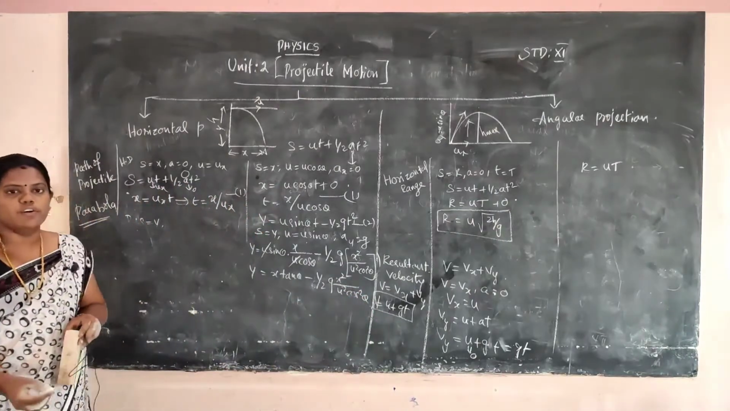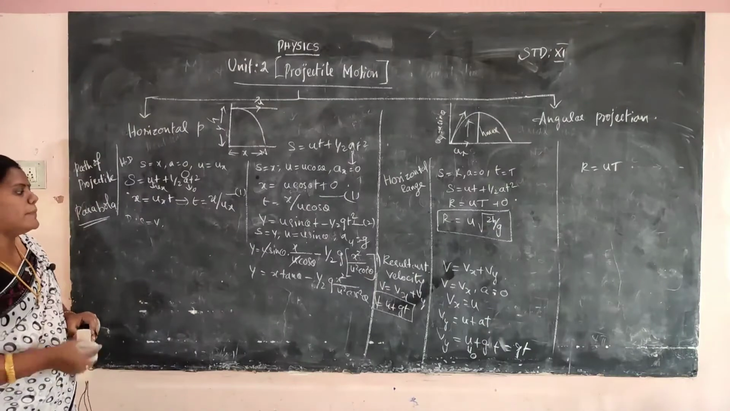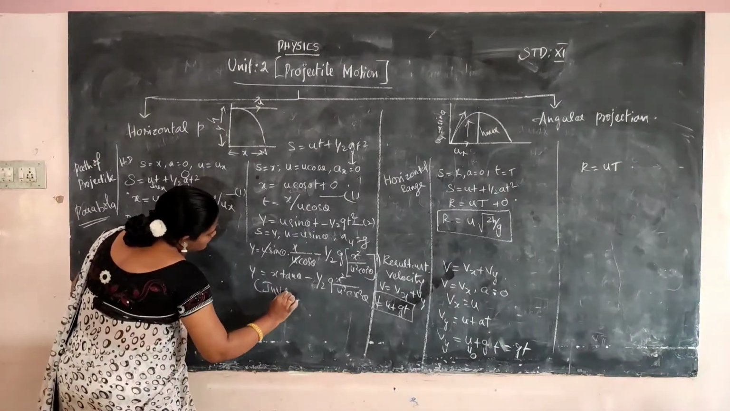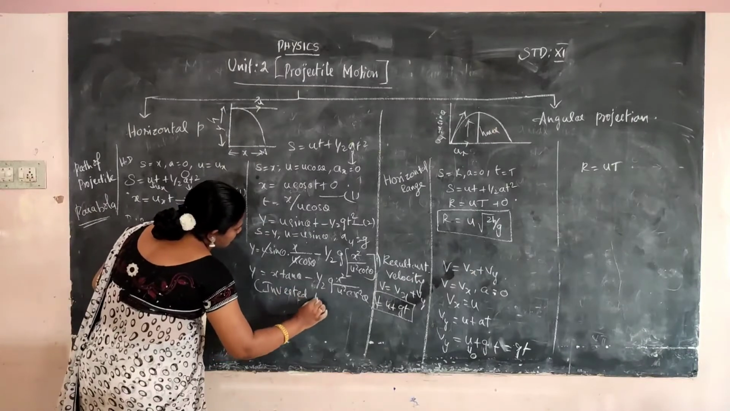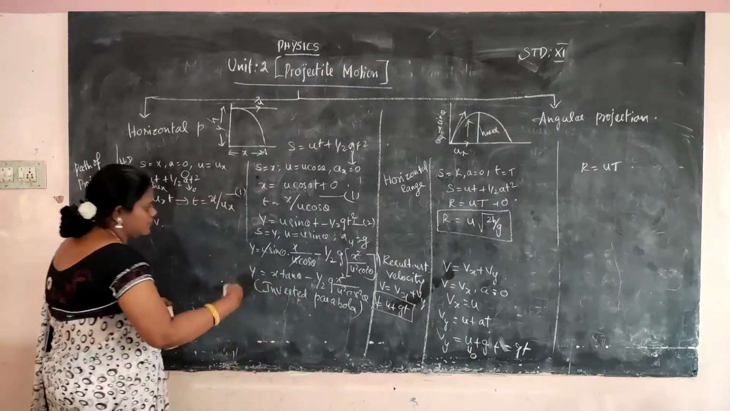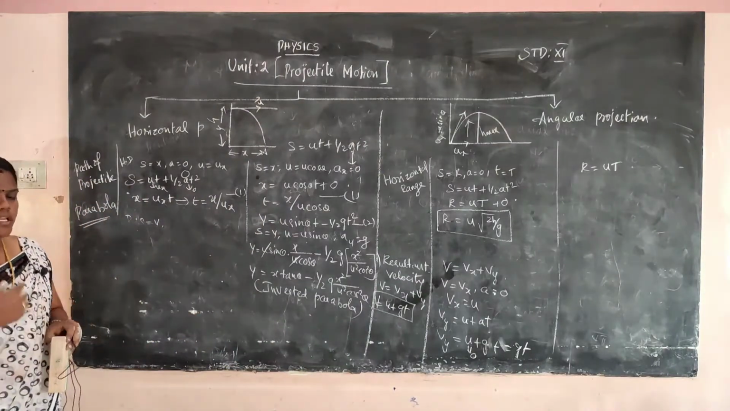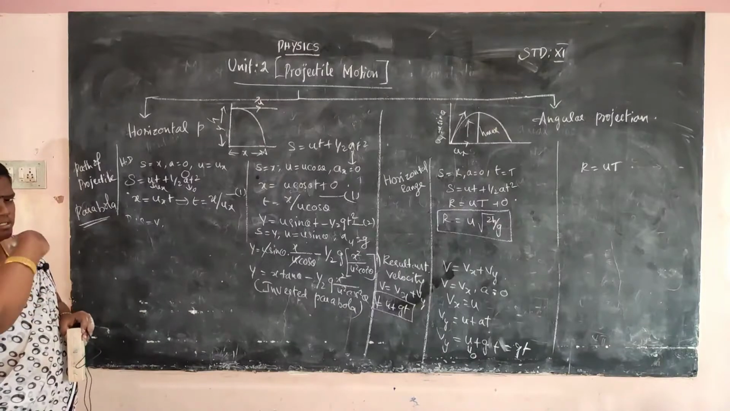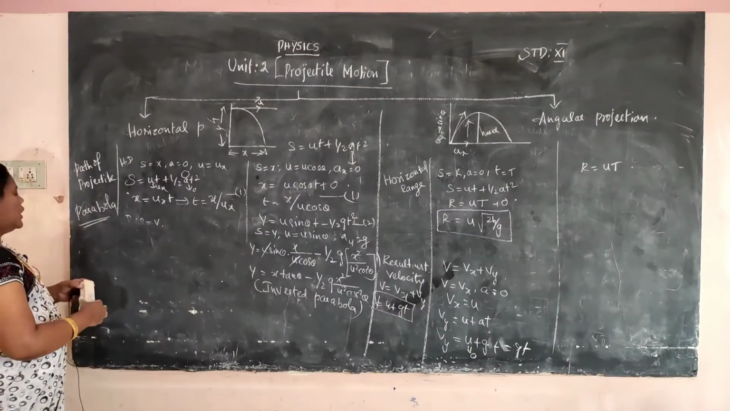This is the formula for an inverted parabola. So the path of the projectile is an inverted parabola. The path of the projectile you have obtained is an inverted parabola. Okay?